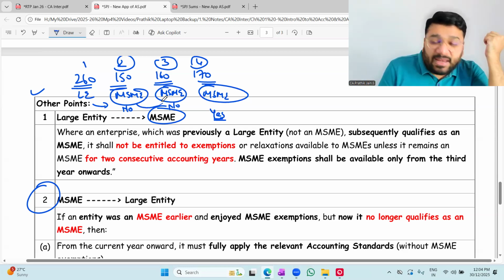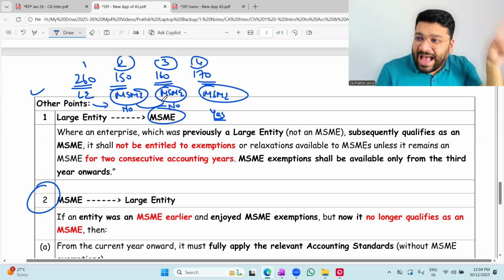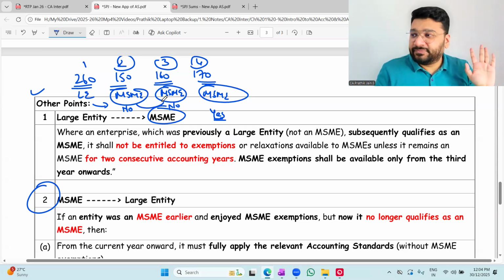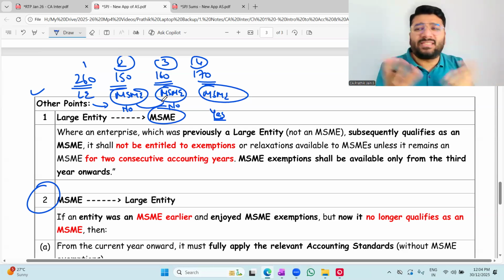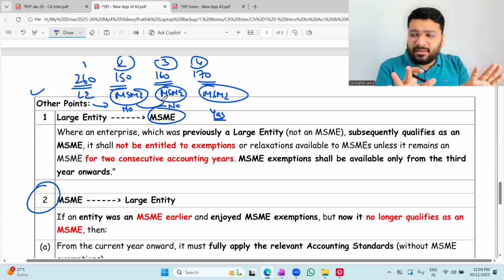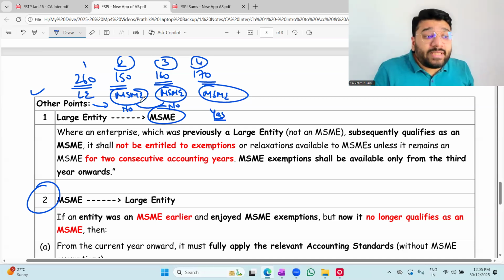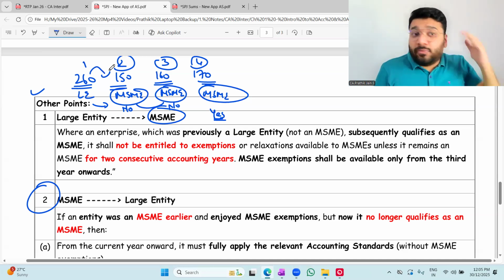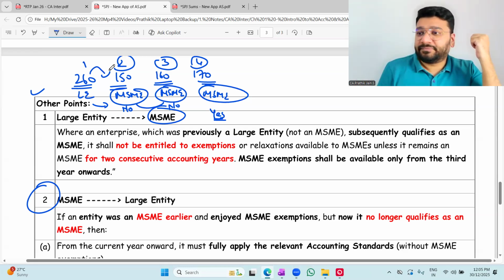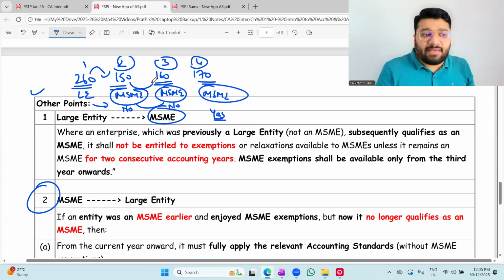For the 2 years, we will ask them to give full details as required by each and every AS. Once we read all that information and are satisfied that, okay, this change is not very unusual, it is normal, nothing to worry about. Because from 260 crore, it became 150 crore, you'll be surprised to know what happened. Where did that money go? Why did turnover drop? Got it, not got it. So for 2 years, you have to disclose everything fully. And we as investors and bankers will assess everything for 2 years.